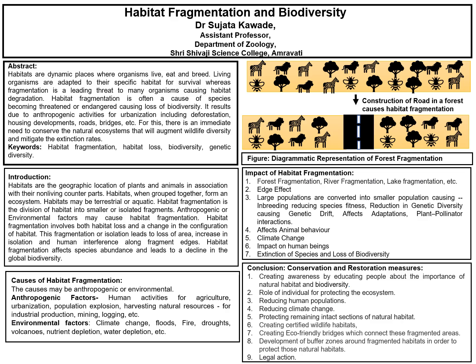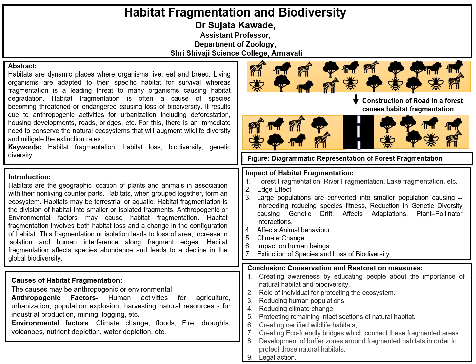Now, the smaller populations will cause inbreeding, which will reduce the species fitness. It is because of the expression of the deleterious alleles. Also, the smaller populations would reduce the genetic diversity, causing a genetic drift. The smaller population of animals will also have fewer adaptations, and there will be a reduction in the plant-pollinator interactions. Also, the fragmentation affects the animal behavior.